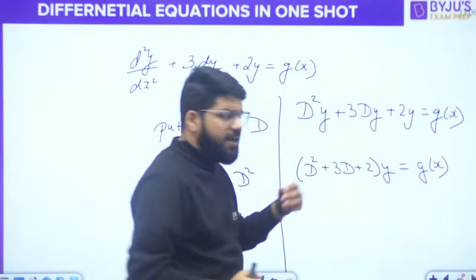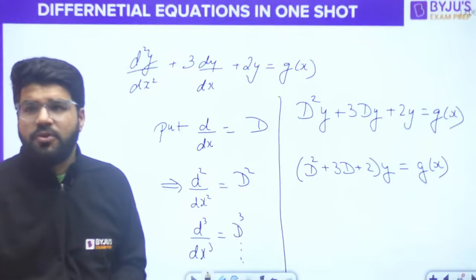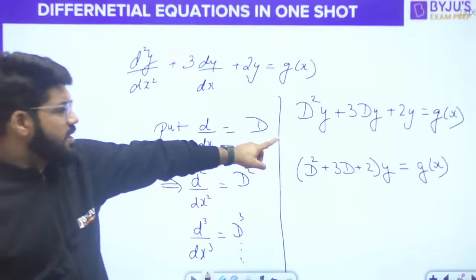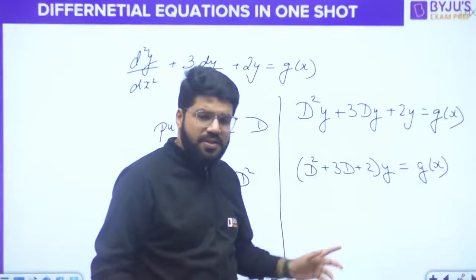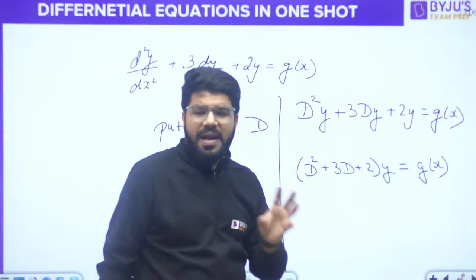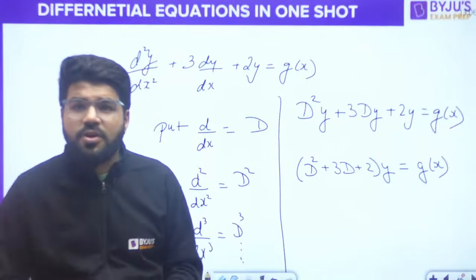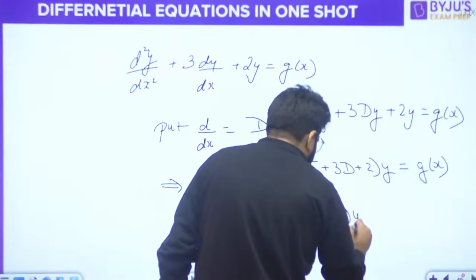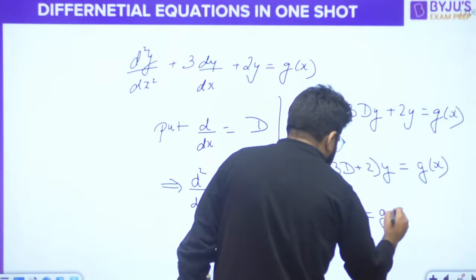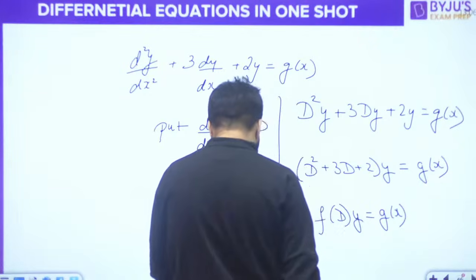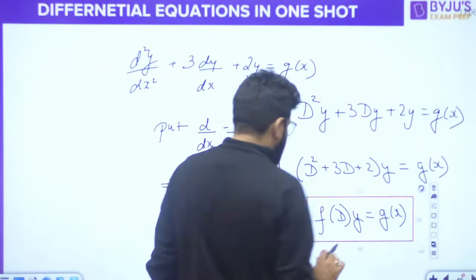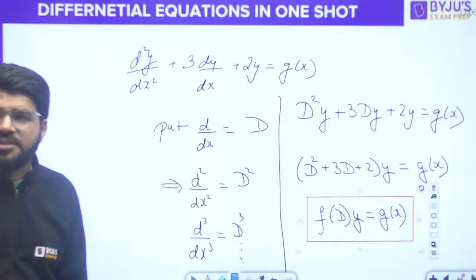Now whatever after taking y, whatever is left is a function of D, because rest everything is constant. That is why we are taking constant coefficient only. 1, 3, 2, these are constant. Okay, so whatever is inside the bracket, it only depends on D. It's a function of D. This is known as the function of D. The function of D into y is equal to g of x. That is the final representation we will say.